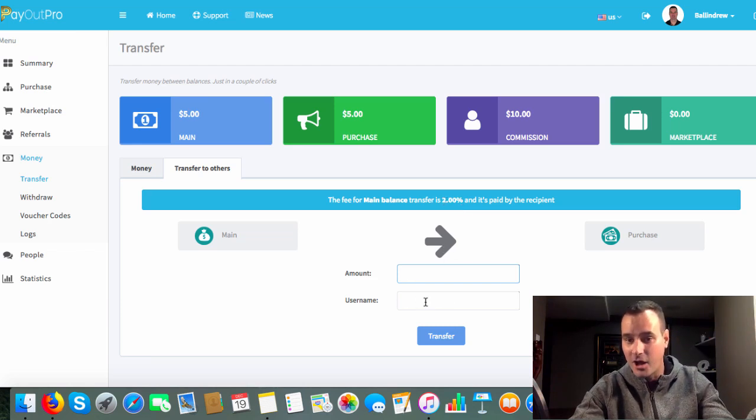So once again, all you need is the information to do this. If you want to send another member in the system, maybe someone on your team that just joined, you want to send them $10 to get started or whatever, all you need is their username, and you can send that person funds throughout the system. Okay, it's going to charge 2%.